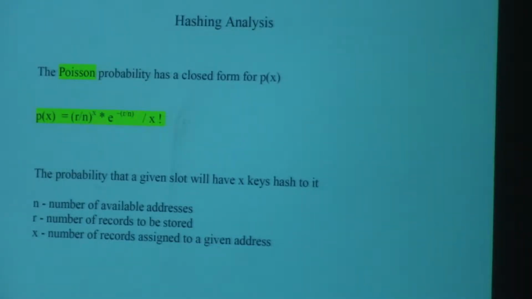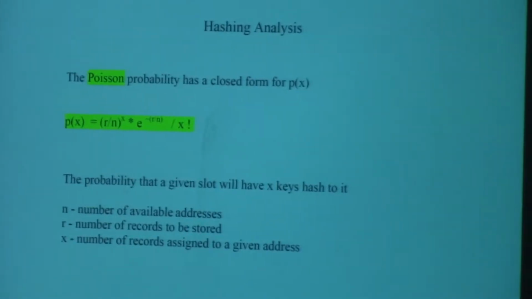If that probability is 5%, that means out of 1,000 slots, 50 of those slots will be targeted by 3 keys. And 50 of them will go into those slots. And 100 more will be set aside. Does that make sense? The first 50. So basically, does that make sense? I don't think it makes sense to me either.